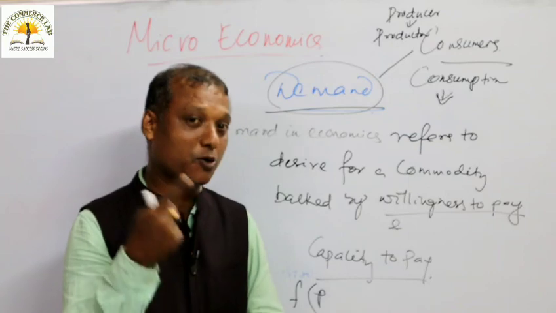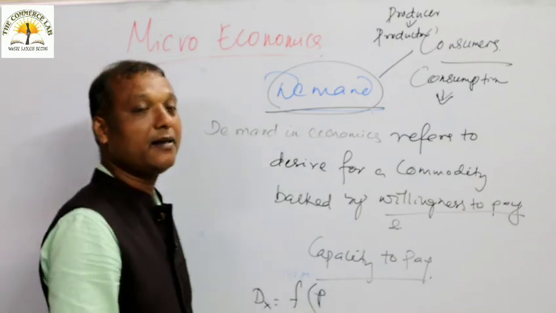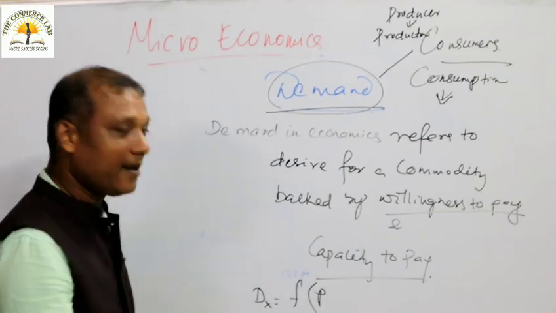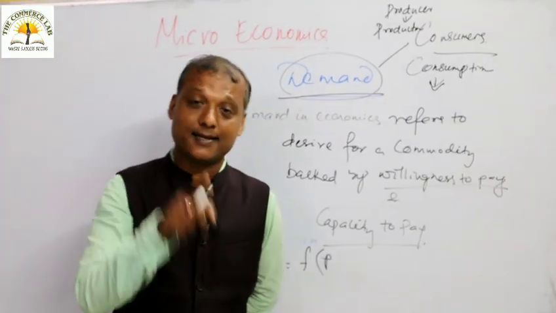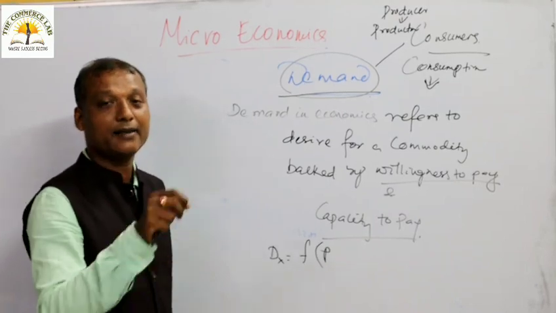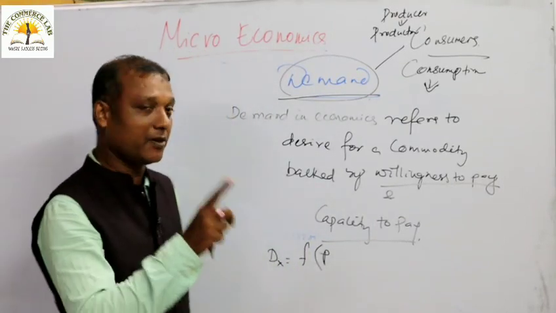There is a question for you: demand and factors influencing demand, or demand and its determinants. Demand of a commodity is influenced by many factors, and when you establish the relationship between demand and the factors influencing demand, that is called your demand function. So a question will come in the examination.